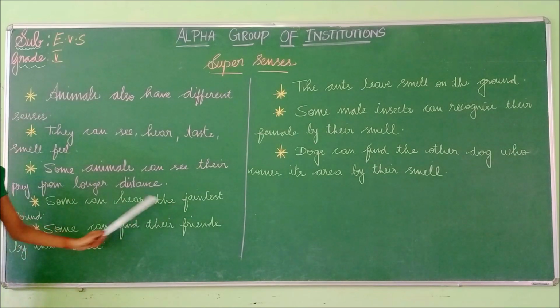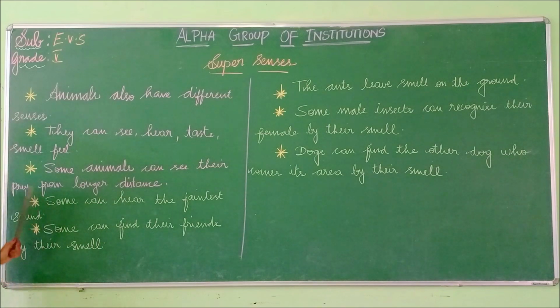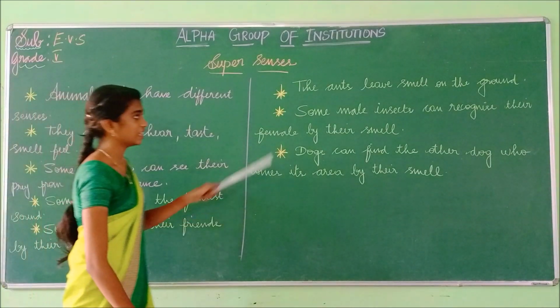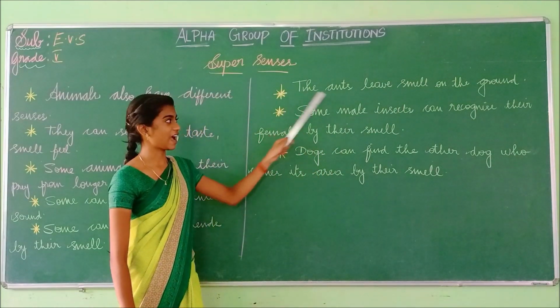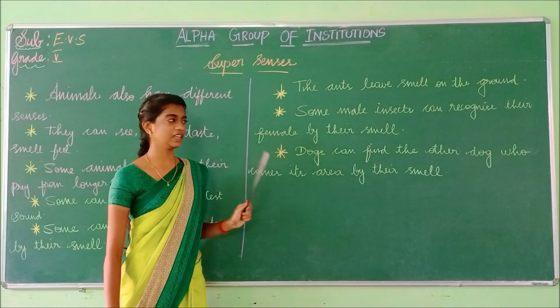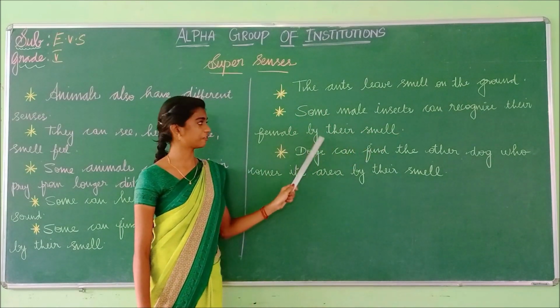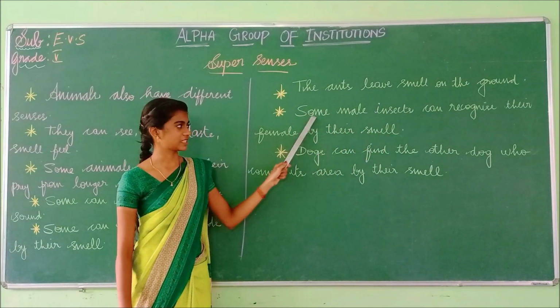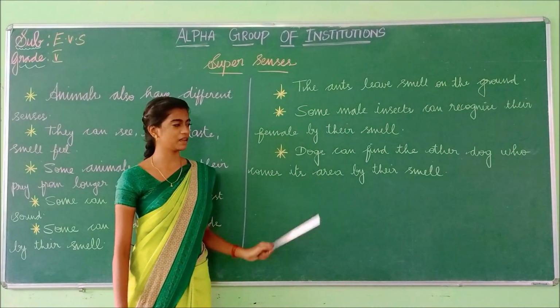Some can hear the faintest sound. Some can find their friends by their smell. The ants leave smell on the ground. Some male insects can recognize their female by the smell.